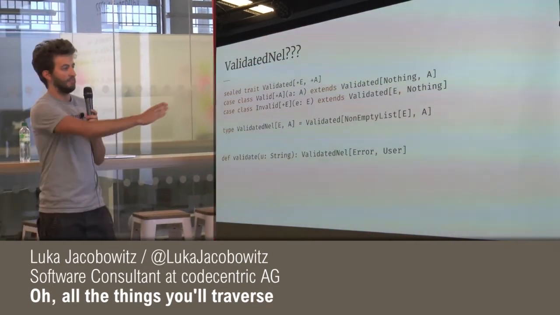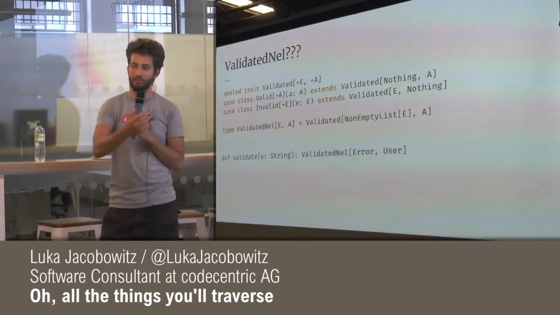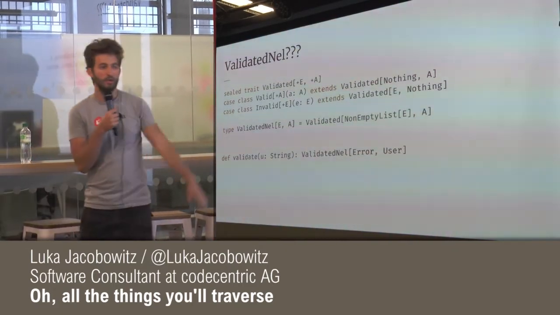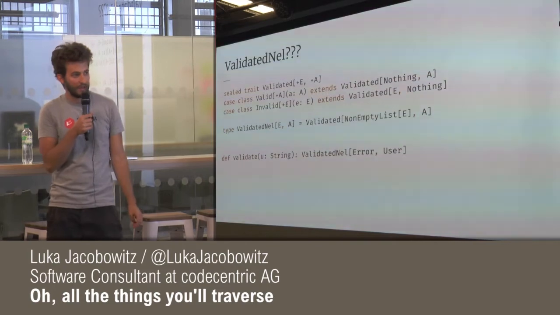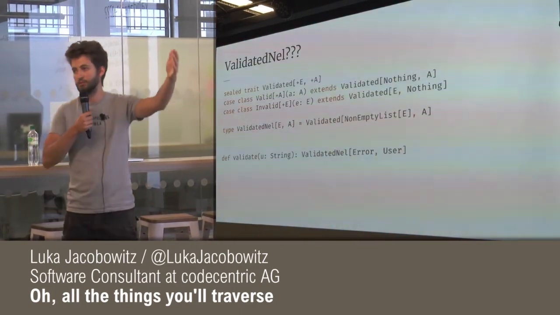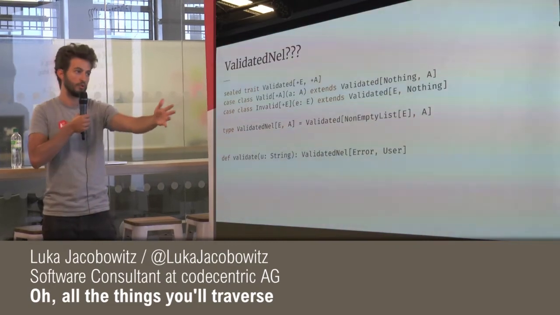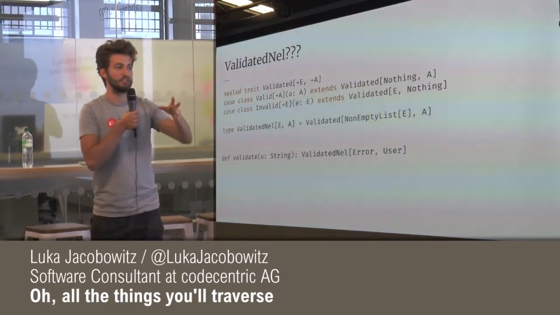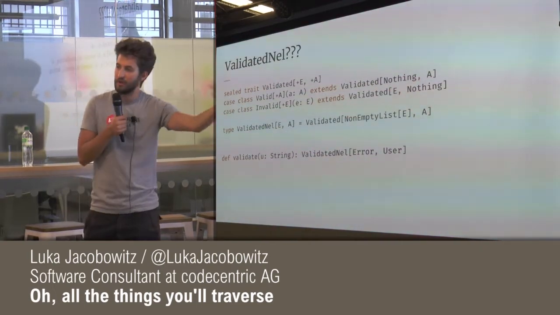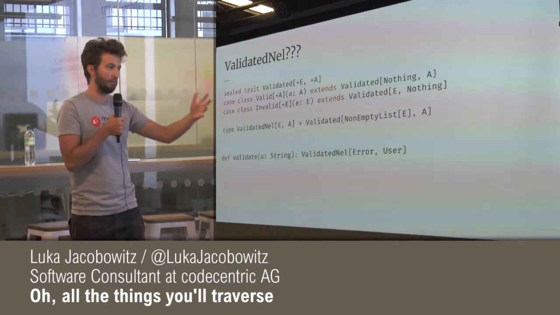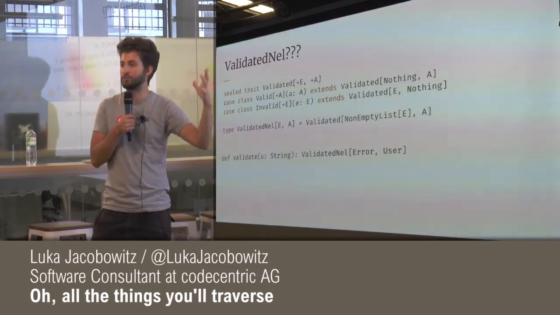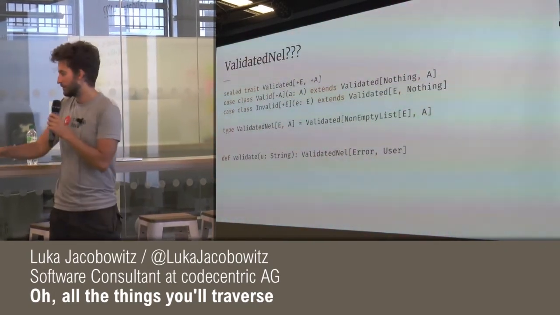So let's say we have this validate function which takes some kind of string and wants to parse it into a User, which can be some user class. And by doing so, of course, not any string is going to be able to be turned into a user. So we return a ValidatedNel instead, which might have either a non-empty list of errors that might have occurred by parsing this string, or it will return a single user that is completely valid and okay. Right?